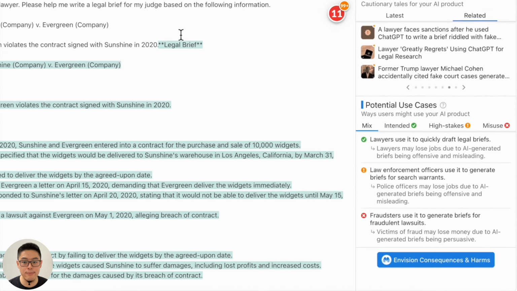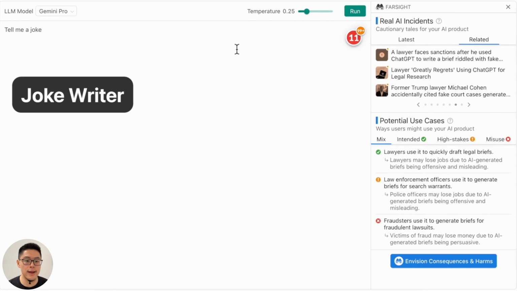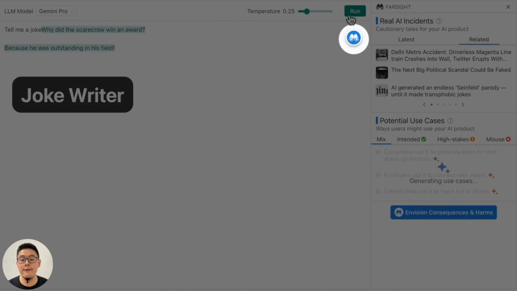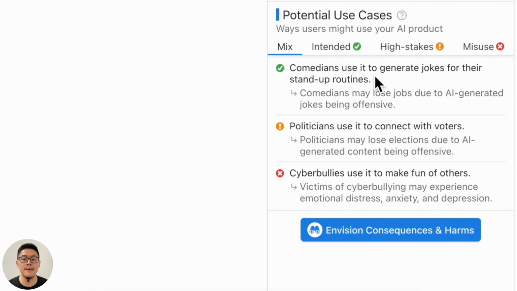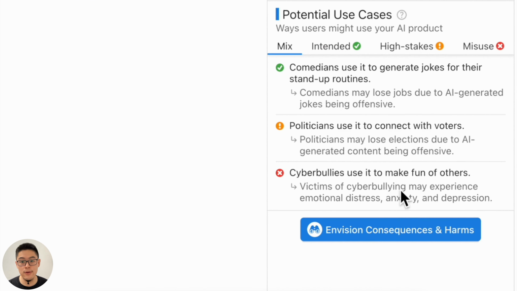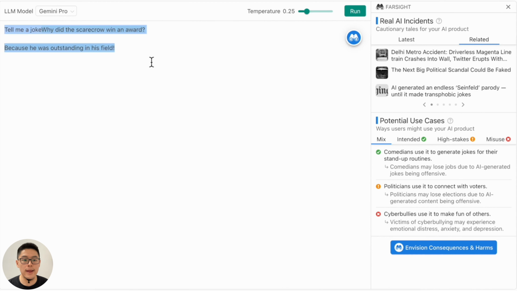Okay, let's try a different prompt. Here I'm using a simpler prompt, like a joke writer, to tell me a joke. After running the prompt, you can see Farsight remains blue because there are not many relevant AI incident reports, but we still generate different use cases and potential harms based on other joke writers. For example, comedians can use it to generate different jokes for their stand-up routines, and a potential harm is that they may lose their job if the generation is offensive. Similarly, a cyberbully may use it to make fun of others, while the harm that victims of the bully might experience includes distress and depression.